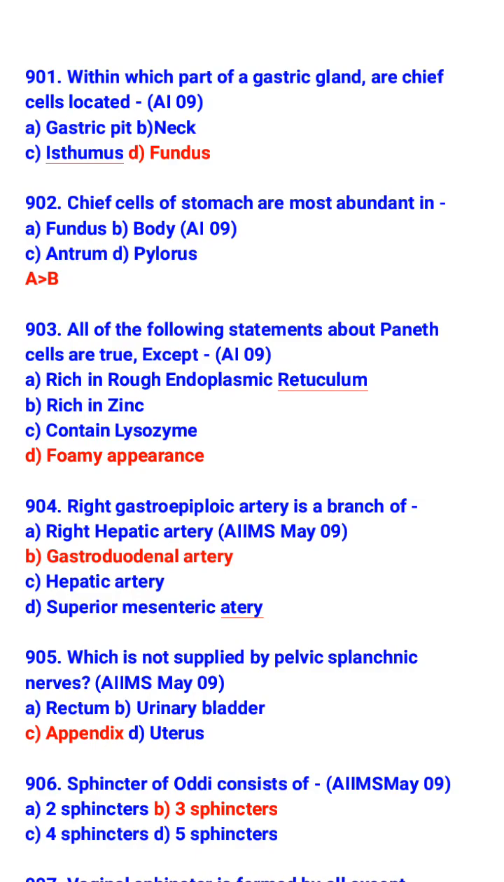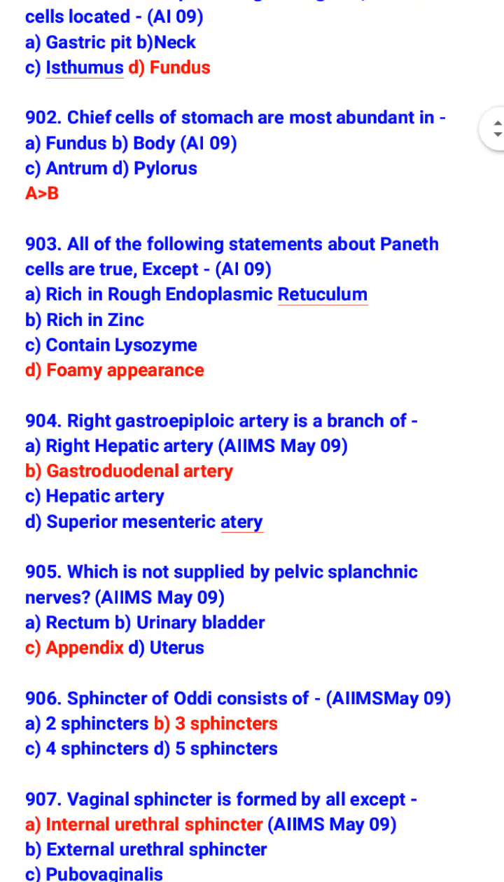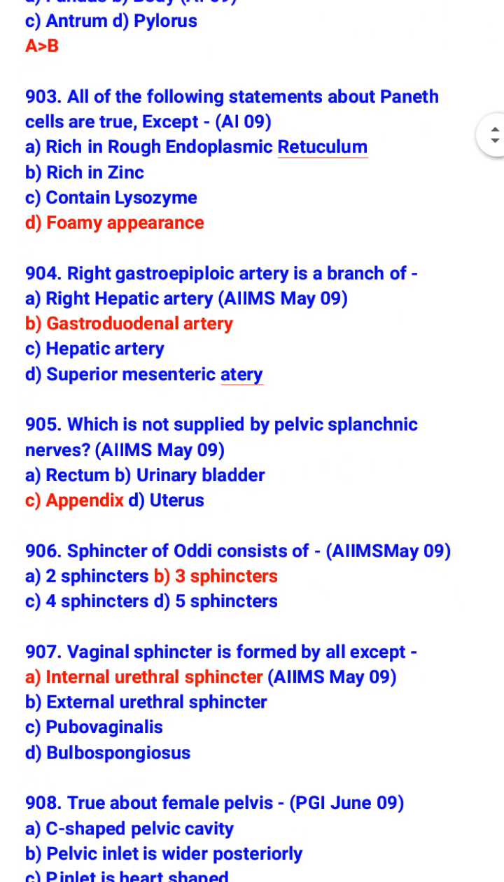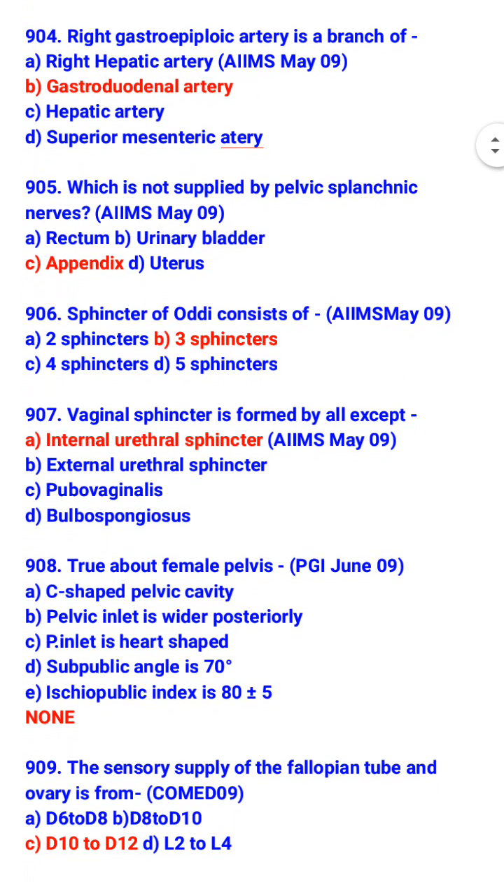Right gastroepiploic artery is a branch of gastroduodenal artery. Which is not supplied by pelvic splanchnic nerve? Appendix. So what is supplied by pelvic splanchnic nerve? Rectum, urinary bladder and uterus. Sphincter of Oddi consists of three sphincters. Vaginal sphincter is formed by all except internal urethral sphincter. It is formed by external urethral sphincter, pubovaginalis and bulbospongiosus.